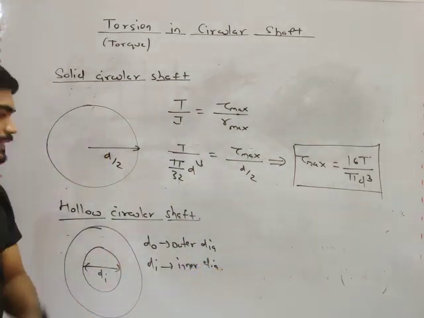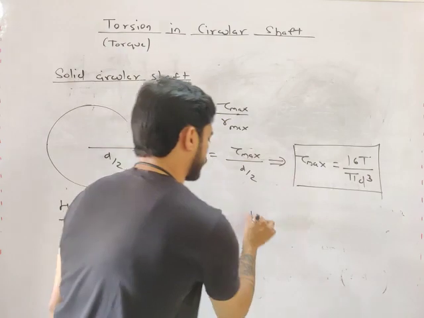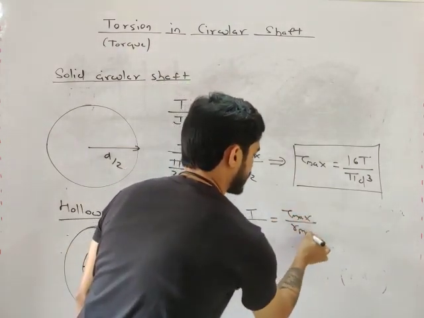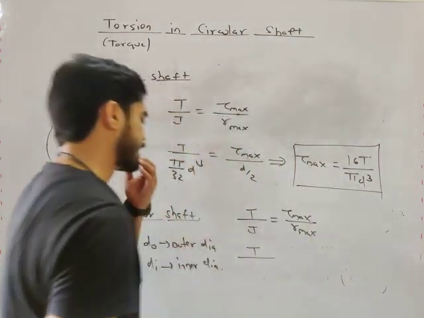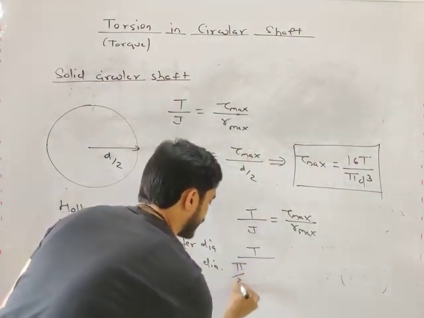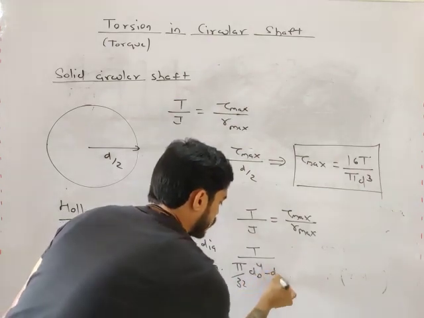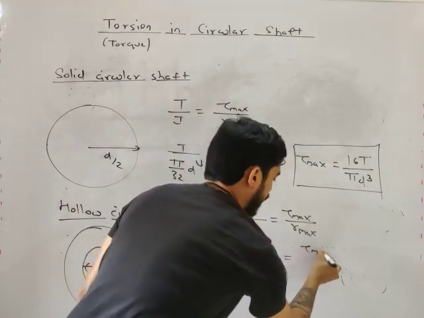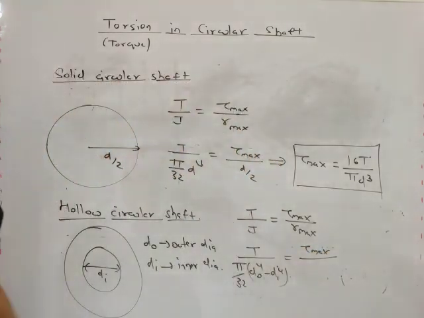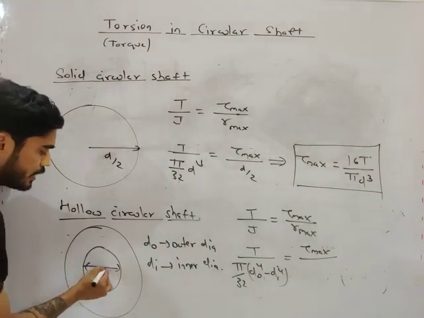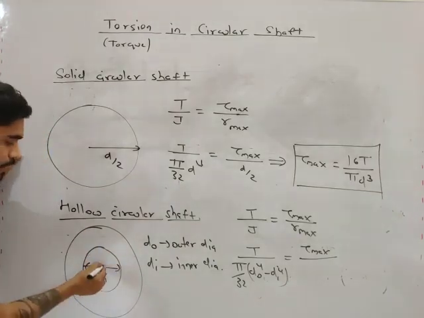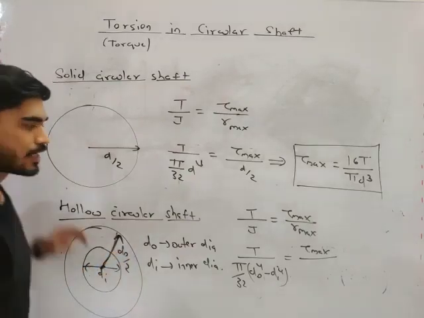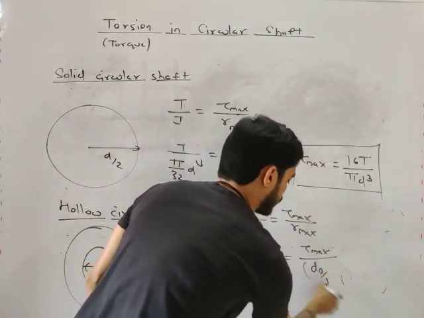In this case, if you use the equation T by J equals tau max by r max, what will be J? J will be pi by 32 d outer to the power 4 minus d inner to the power 4, equals tau max divided by r max. R max means the maximum distance from center to surface, which will be d outer by 2.